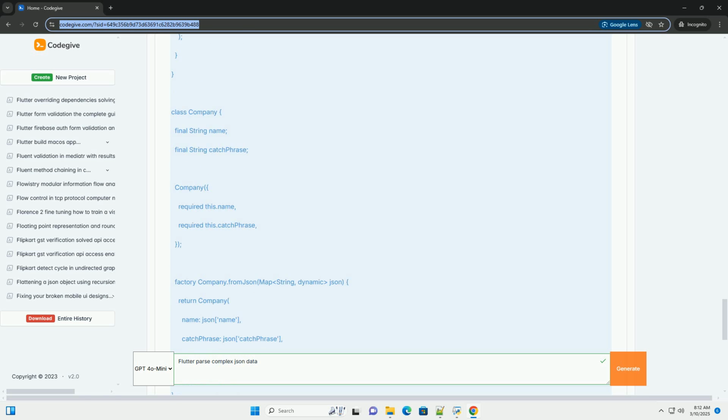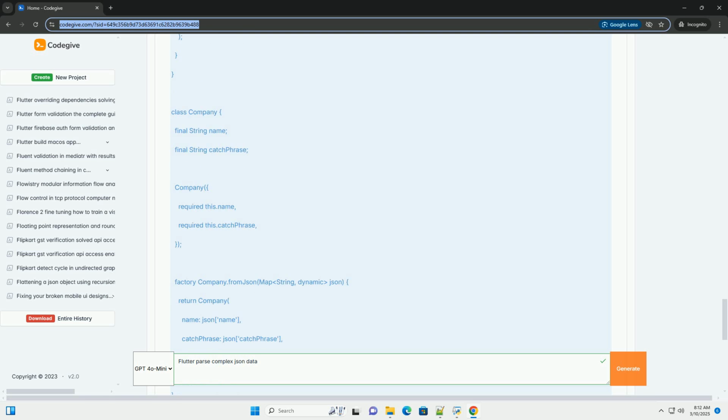3. State management. For larger applications, consider using a state management solution, like Provider, Bloc, or Riverpod, to manage the user data and update the UI efficiently. This is especially important when dealing with complex data and frequent updates.